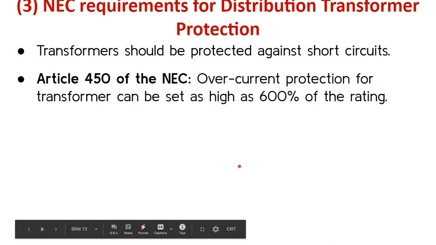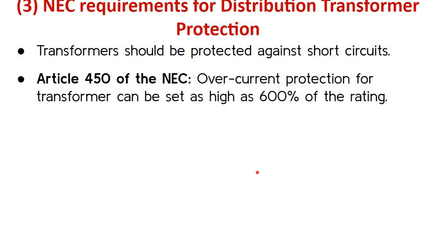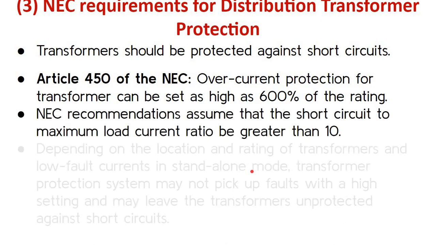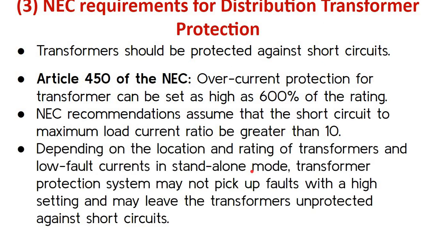Article 450 of the NEC prescribes that for any transformer, the overcurrent protection can be set as high as 600% of the rating. So they assume that the short circuit to maximum load current ratio be greater than 10.